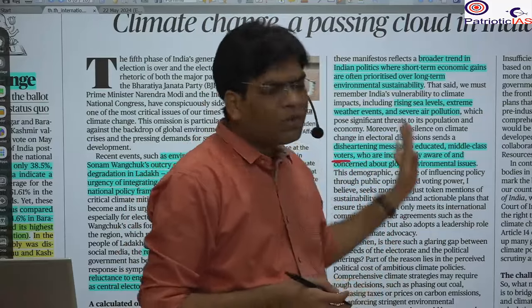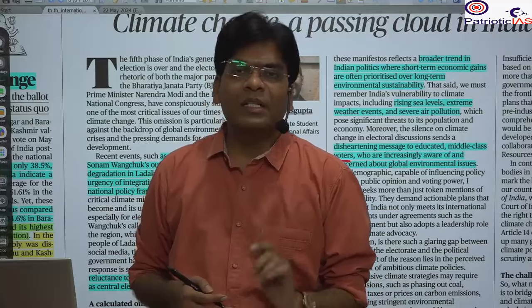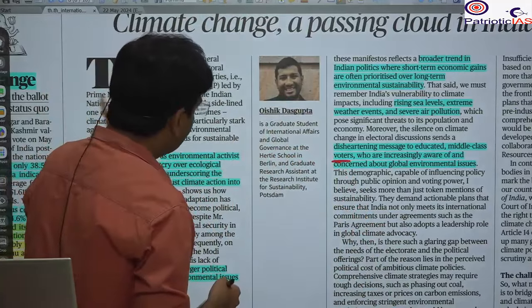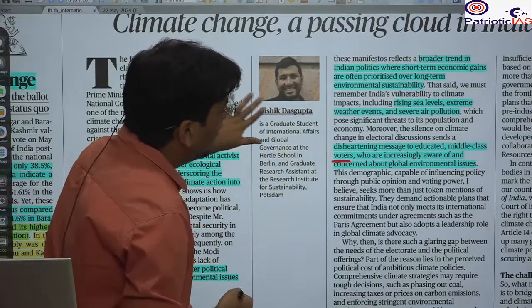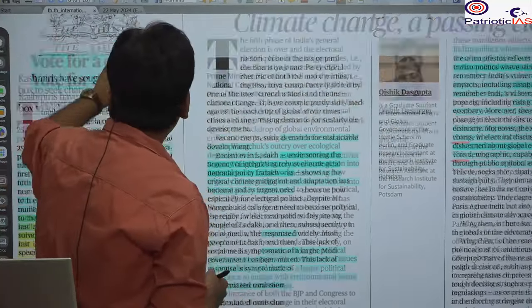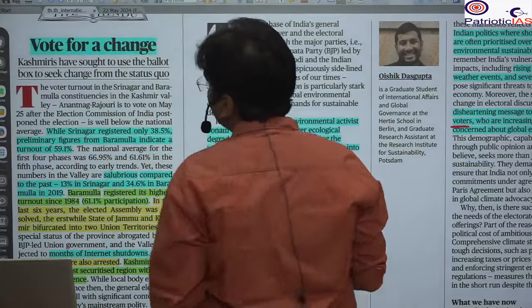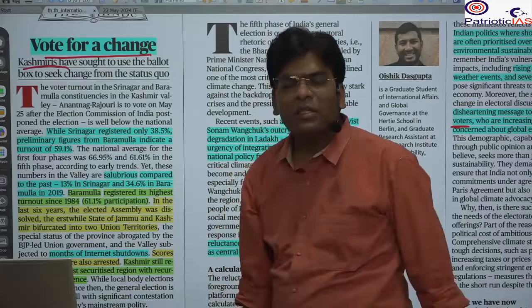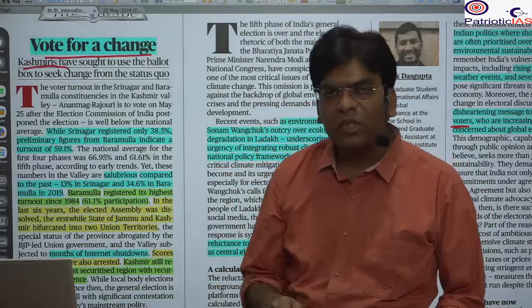But you will not find in any of the discussion there that climate change is the focus area, the main concern of this writer, which this article is all about. Next news, again from the editorial column. Here it is talking about the vote for change, the change in the voting pattern in the Kashmir Valley.